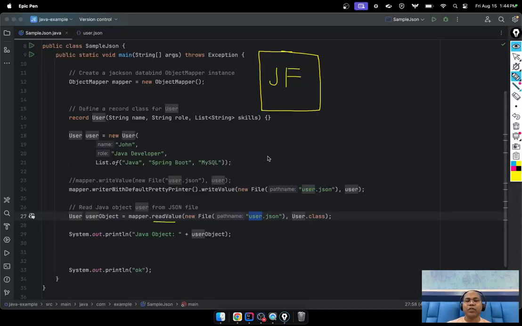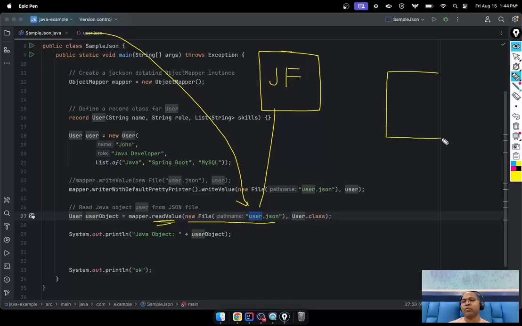So you tell readValue that you need one JSON file, in this case our user.json file. So there you mention the file. Second, you want to read it and, after reading, convert it to a Java object as well. So which kind of Java object do you want?